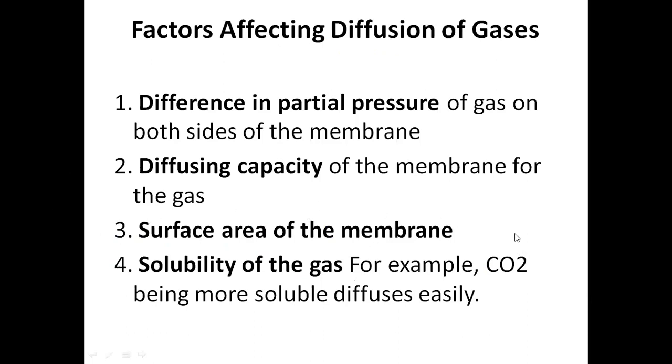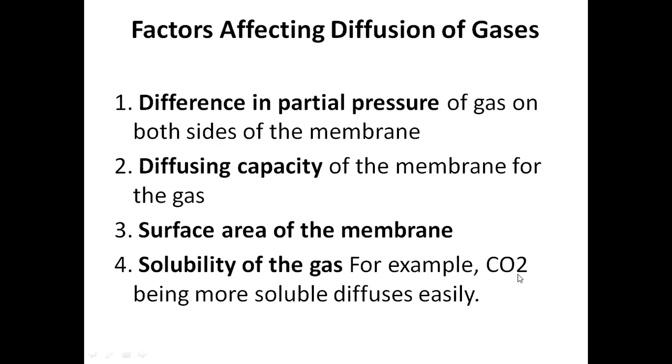Surface area, the more the surface area, more will be the rate of diffusion. Solubility of the gas, again, CO2 being highly soluble, it diffuses easily. So in any disease, if the respiratory membrane thickness increases or it becomes fibrosed, its permeability decreases. In any diseases involving the respiratory membrane, the least affected gas is carbon dioxide, because it is highly soluble. It easily diffuses through lipid membranes, easily diffuses through liquid also. So it depends on the solubility of gas. So the gas more affected will be oxygen compared to carbon dioxide.